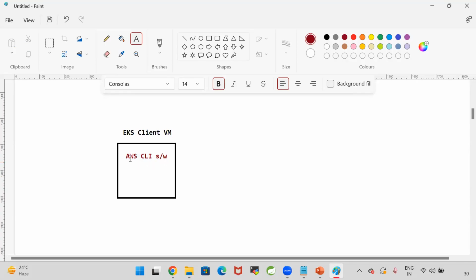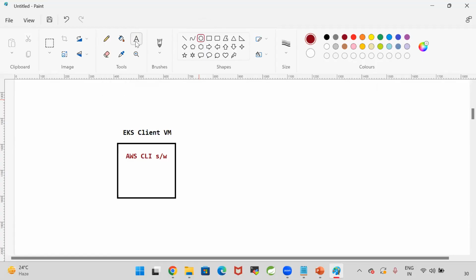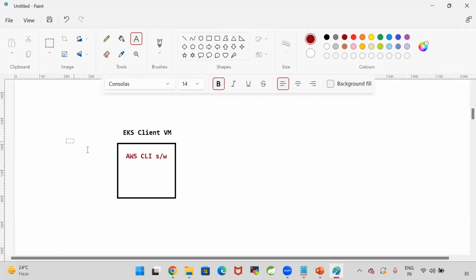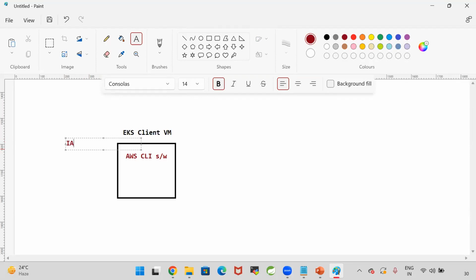To create the cluster using AWS CLI from this machine, we need some permissions. In AWS, to manage the permissions, there is a service called the IAM service. IAM stands for Identity and Access Management.